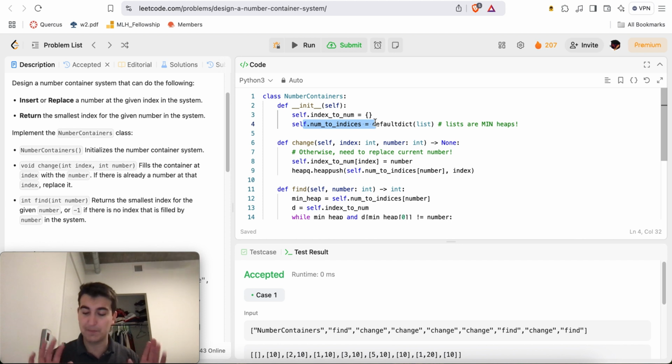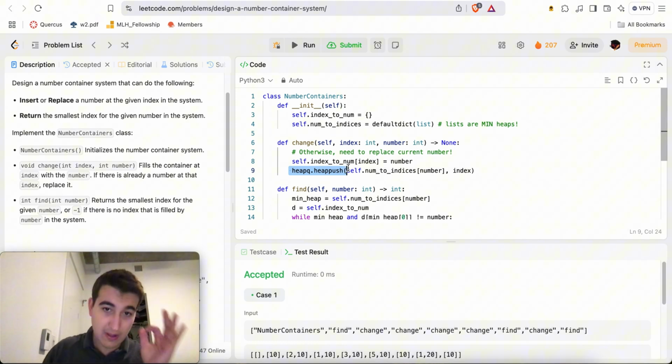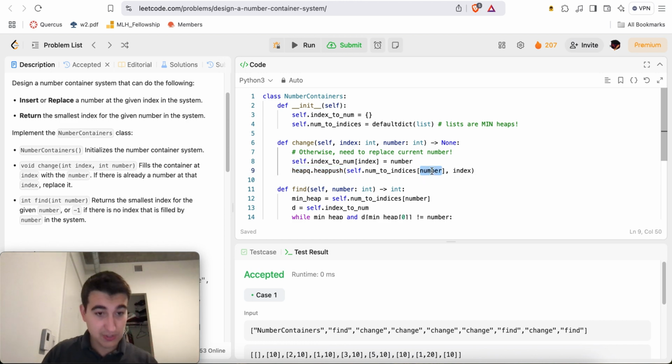But the point is that our min heaps might have invalid indices in there. But that's not the problem. For here, we're just saying, okay, self.index to num of this index is equal to number. That's obviously the number of this index now. And we're going to pretend that this number now has a new index at this current index that we just added the number to. So that's all it is for the change function.